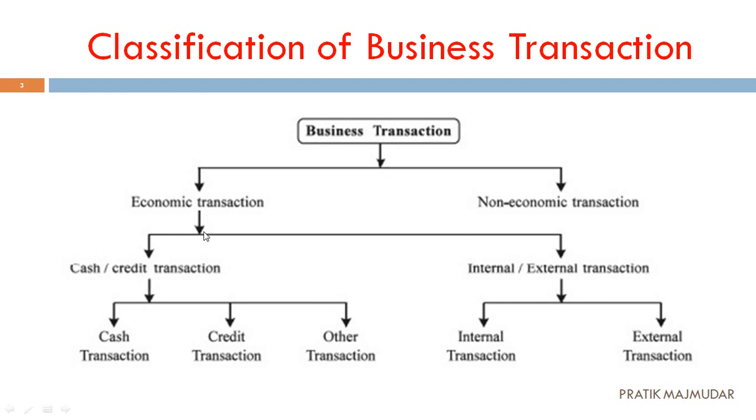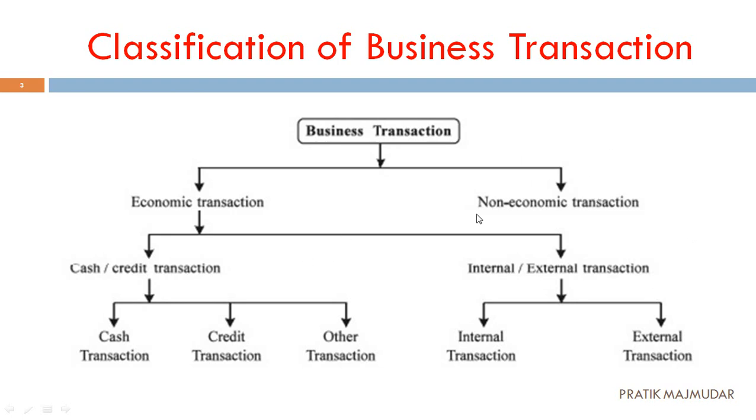Now economic transactions are also divided into two different types. One is cash and credit transaction, and second is internal or external transaction. Again, the cash and credit are divided into three different parts: one is cash, second is credit, and third is other transactions. And then we have two parts, internal transaction and external.